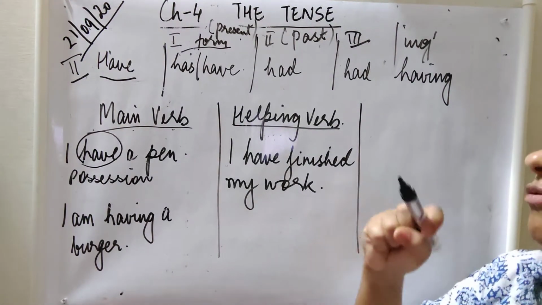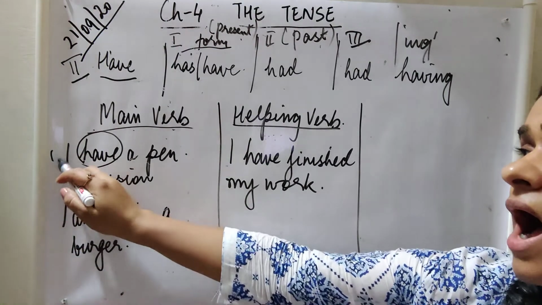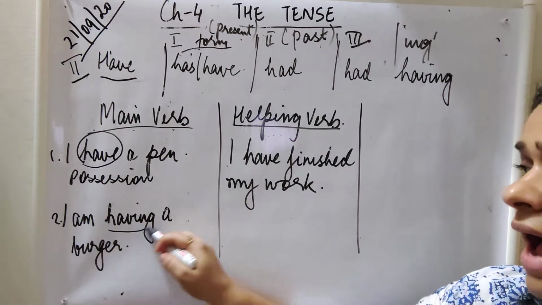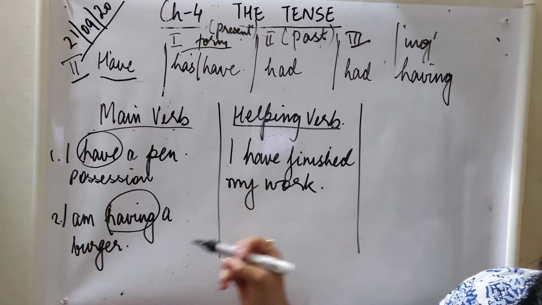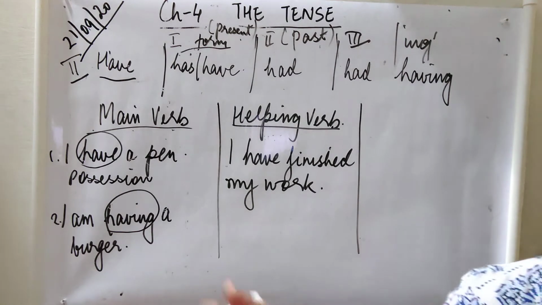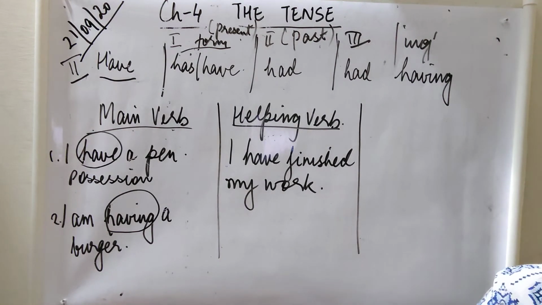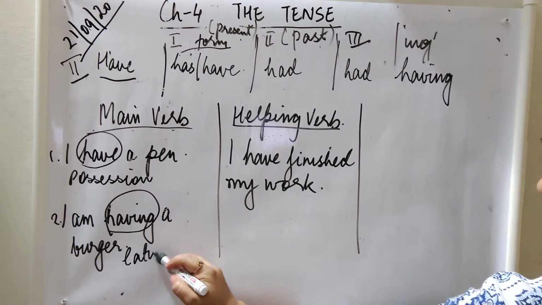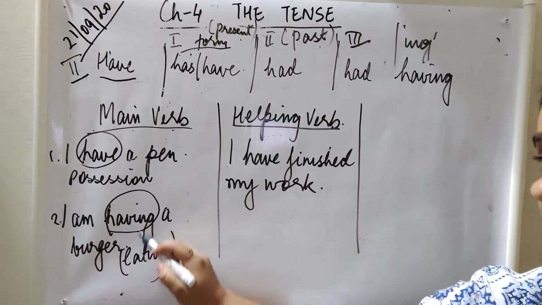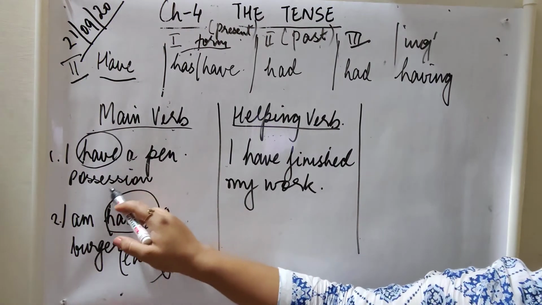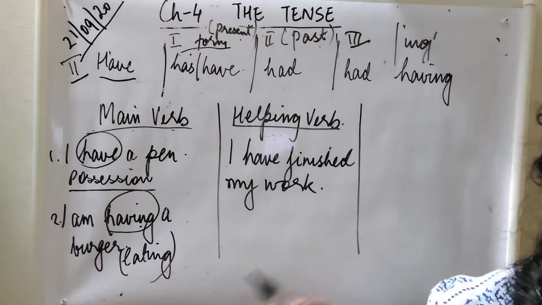All right. Whereas if I say I am having a burger, here having doesn't show possession or belongingness, but here you are referring to an action, which is eating. Okay, I'm having, so have is generally used for eating also as a main verb, and have is also used as a main verb to show possession.